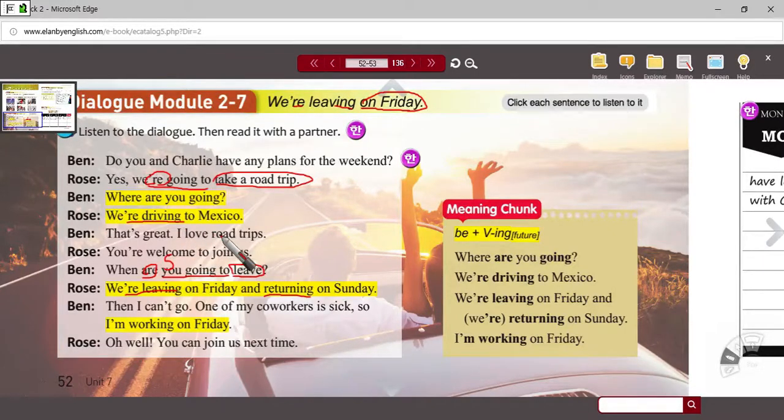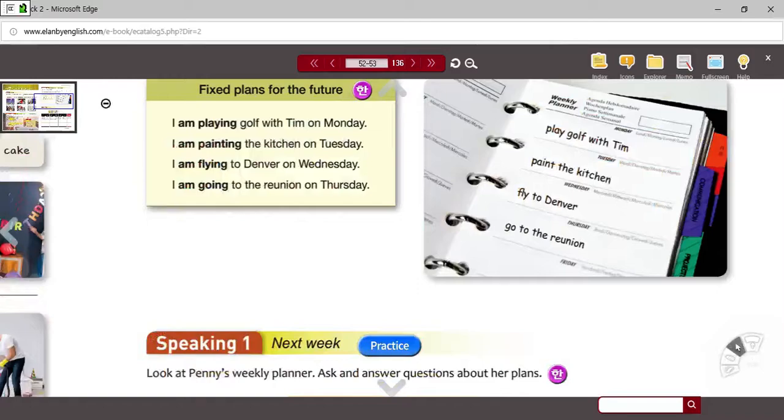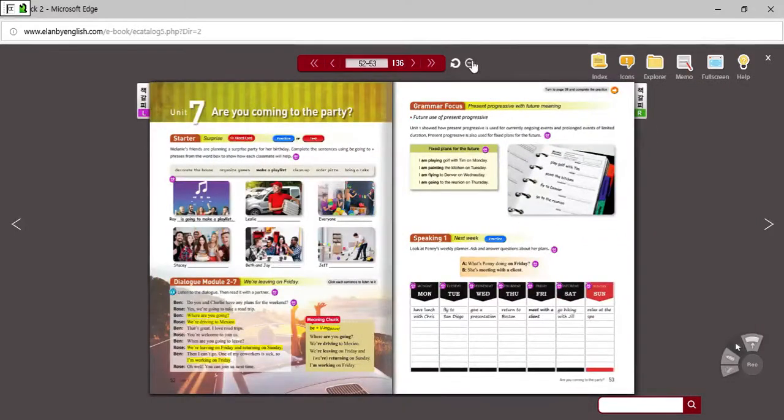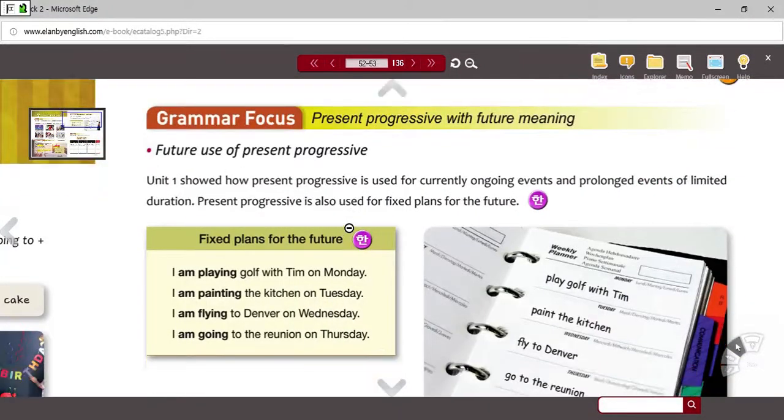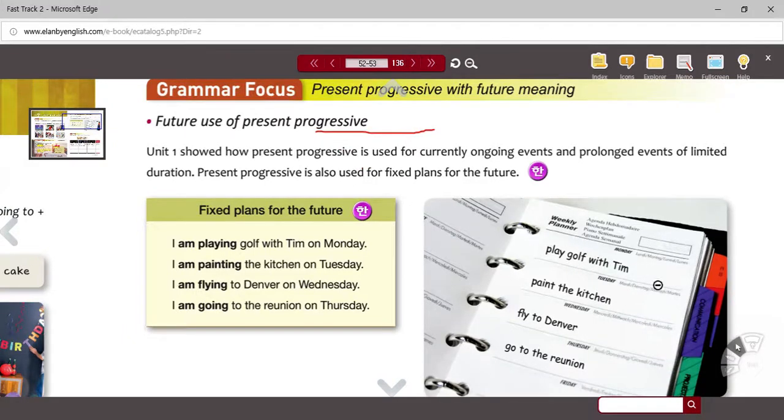All right, so that's a difference between the future tense form and the present continuous tense form. So the forms are different, but they're conveying basically the same task. You're talking about a future event. Okay? So even on page 53, what do they call it? They call it the present progressive, or the present continuous, with future meaning. This is very common, and I hope it doesn't confuse you. For many, it doesn't, I don't think. The best way to explain this, or at least the way your textbook explains it, is with something very common.